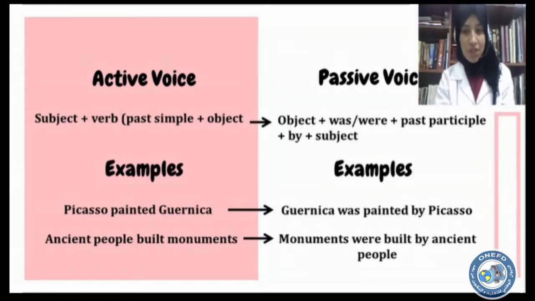Monuments, which is the object, were. We use the verb to be in the plural form because monuments is plural. Were built, built is the past participle of build, which is the same as the past simple, by ancient people. So here we have painted, a regular verb, and built, an irregular verb.